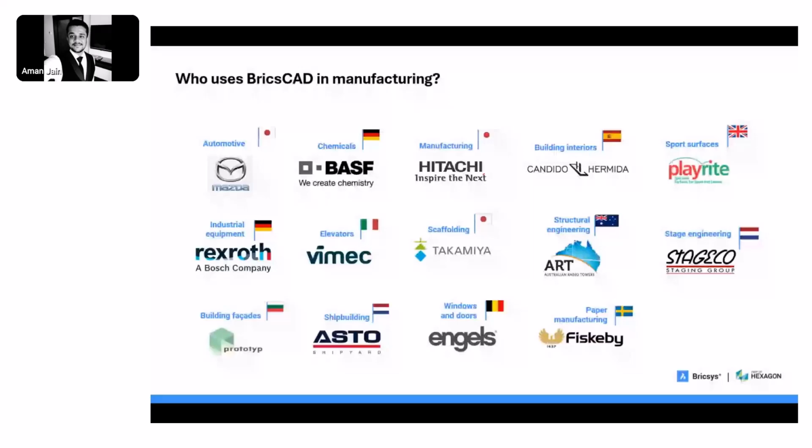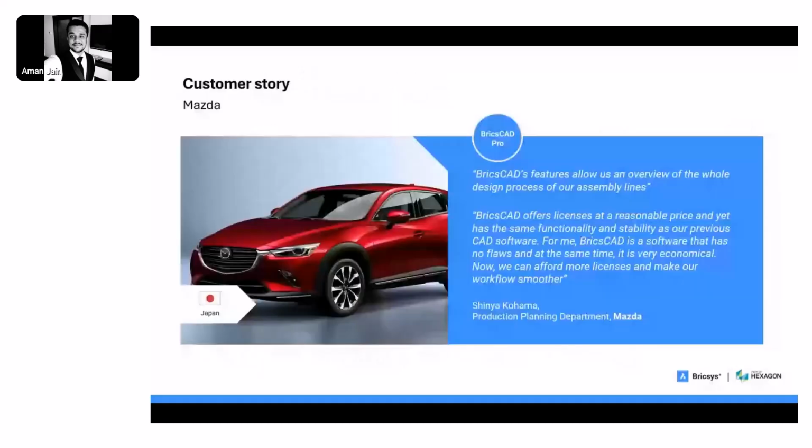Just one customer case story that I want to showcase is from Mazda, which is one of our early users of BricsCAD. They adopted BricsCAD really early, and these are some of the words from Mr. Shinya Kohama, from the production planning department at Mazda, and they are still using BricsCAD.